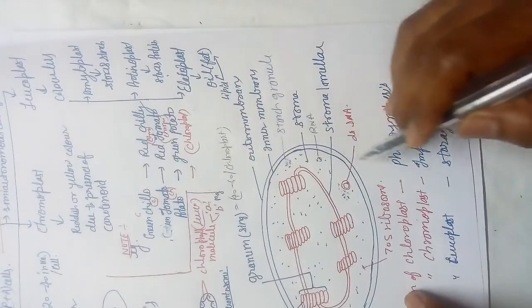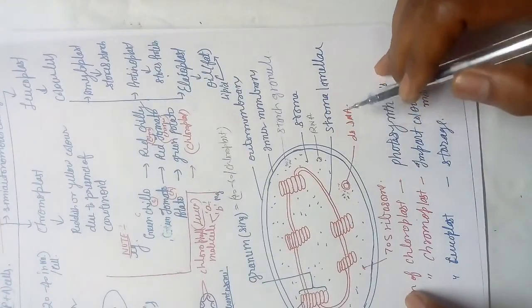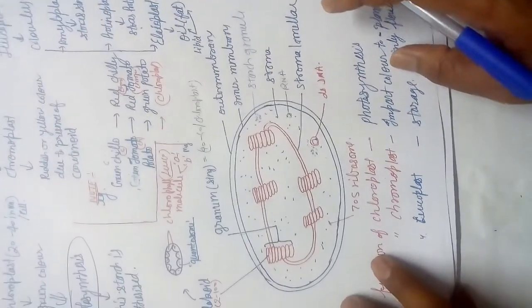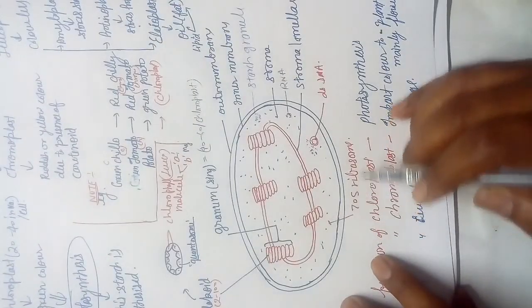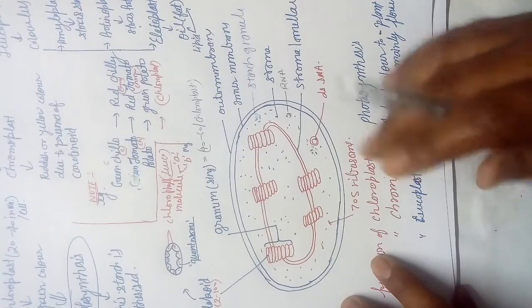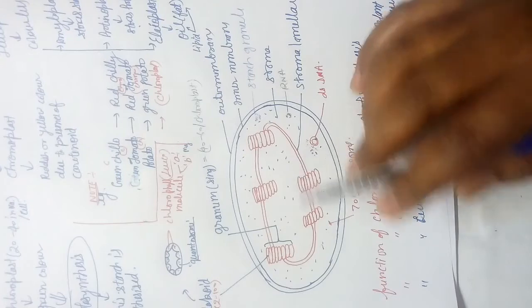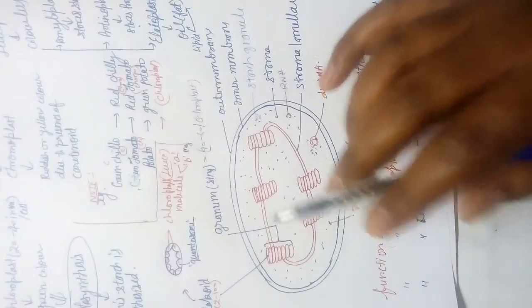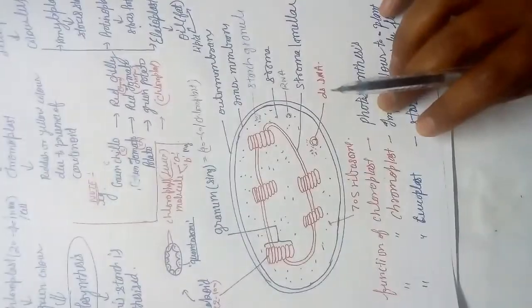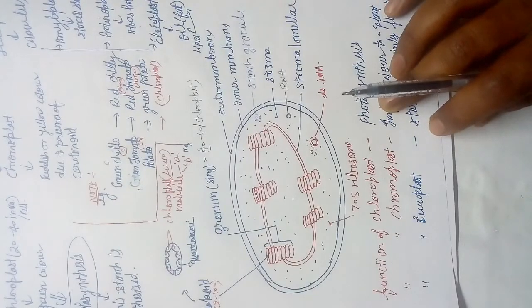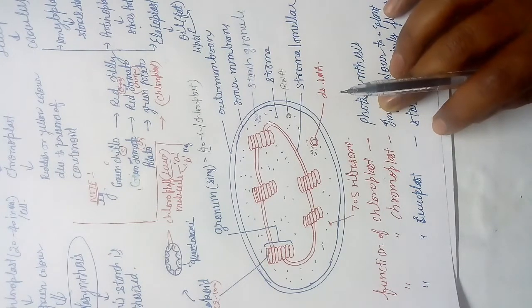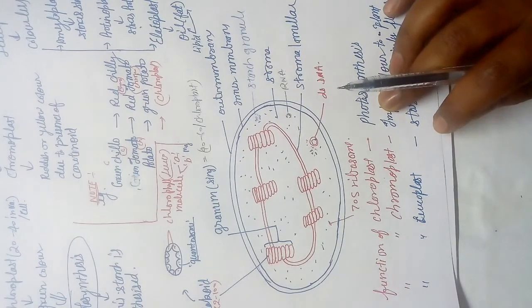It has its own RNA, it has its own DNA, that is double stranded. And it has its own ribosomes, 70S ribosomes. So mitochondria and chloroplast have all the properties of a prokaryotic cell, although they are present in a eukaryotic cell.